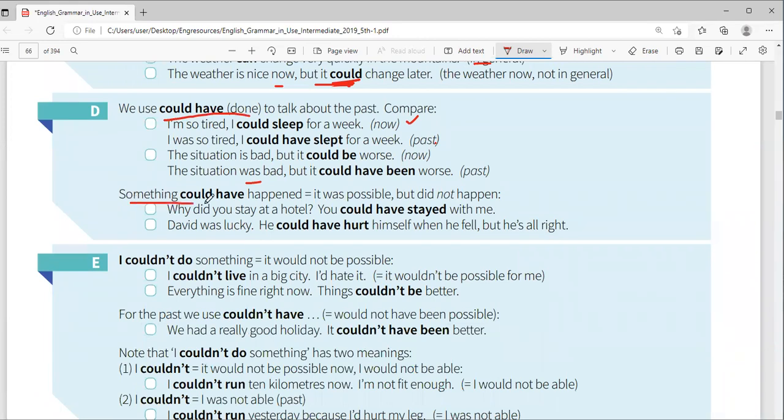So when you say something could have happened, that means it was possible, but of course it did not happen. I didn't have bus fare yesterday. And you know what Amina will tell me? Sorry, you could have called me. She says you could have called me to show something that was supposed to happen really, but did it happen? No, because I didn't call her. Many times you tell people things that you went through in the past, and they want to give you an option that was possible, but of course it never happened.